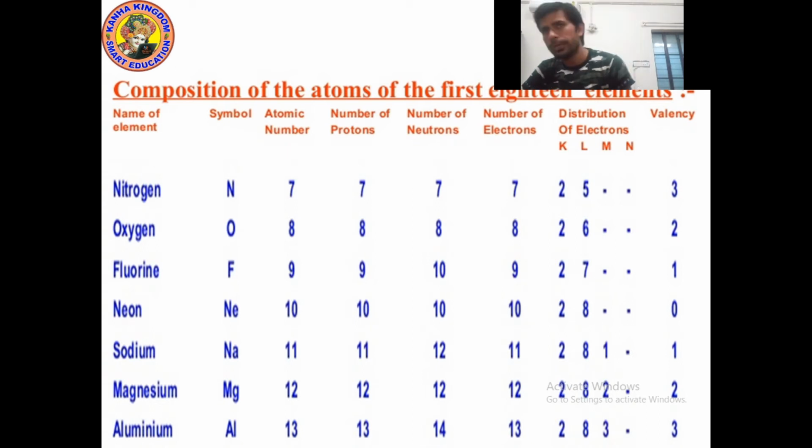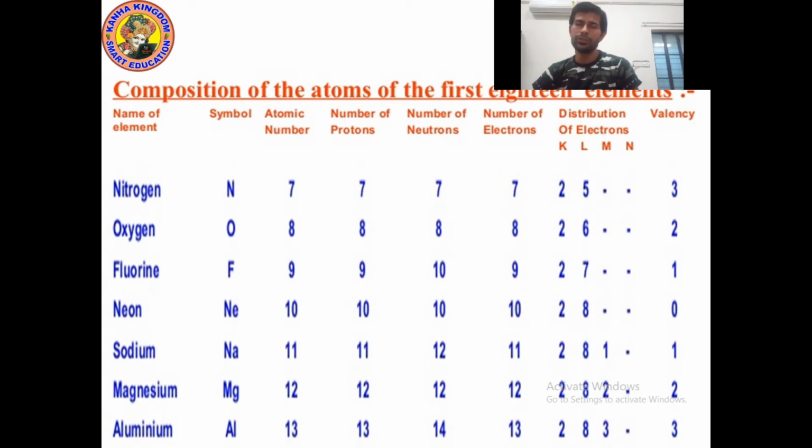Okay. Sodium, Na. Symbol is Na, and Na means natrium. Atomic number is 11. Number of protons is 11. Number of neutrons is 12. Number of electrons is 11. Now let's talk about the distribution of electrons for sodium. In the K shell we can fill maximum 2 electrons. In the L shell we can fill 8 electrons. So we will write 2 in K.